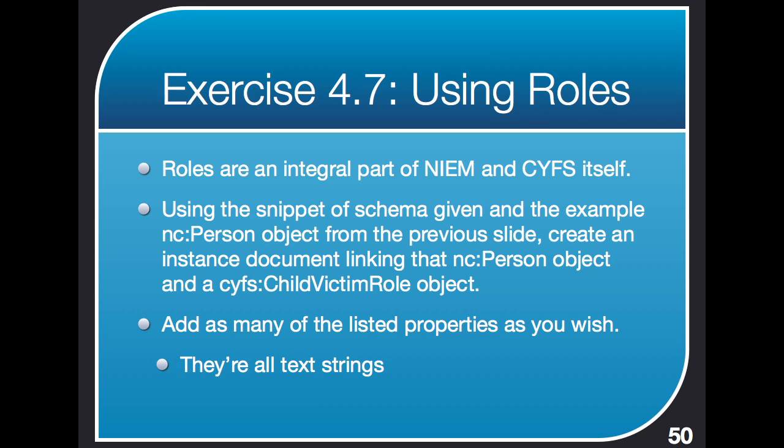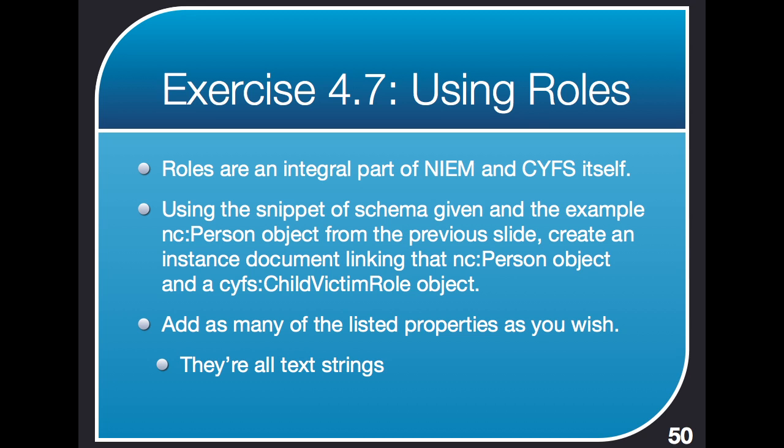CIFAS has tons of roles in it. Using the snippet of schema that we're going to give you on the next slide and the example person object from the previous slide, it's just a person object with a name in it, it's not much to it. Create an instance document linking that person object and the CIFAS child victim role object, and we'll see the definition for child victim role on the next slide. You can add as many of the child victim role object properties listed as you want. They're all just text strings, so you don't have to go try searching out what those are all made of. They're all of text type.